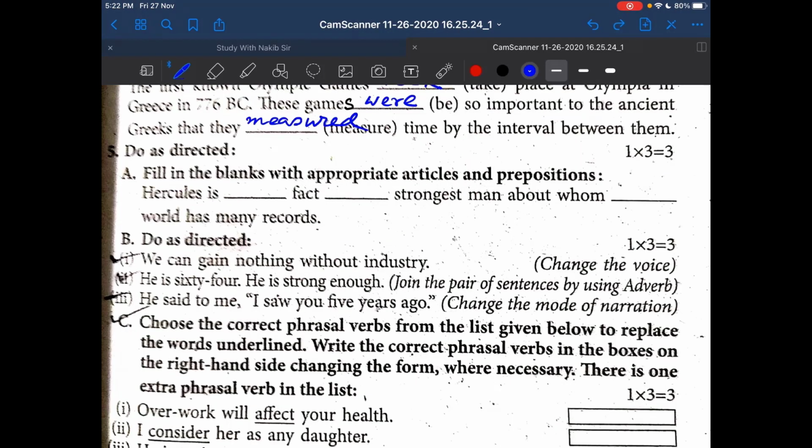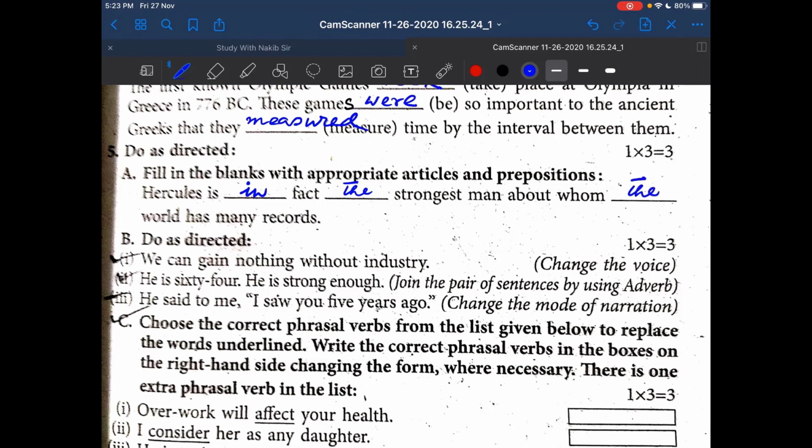Now see the second question. First part of the second question, fill in the blanks with appropriate articles and prepositions. The first blank will be filled with in. In fact, Hercules is in fact the strongest man about whom the world has many records.